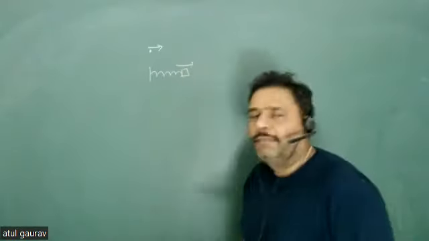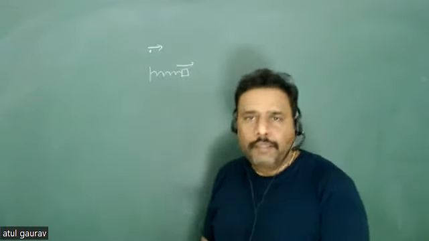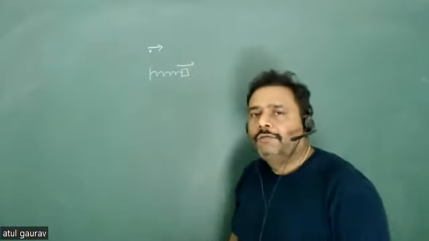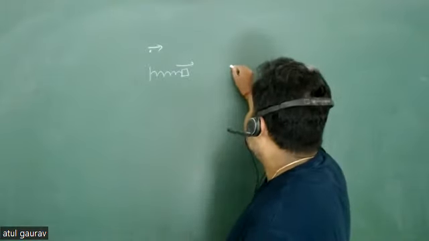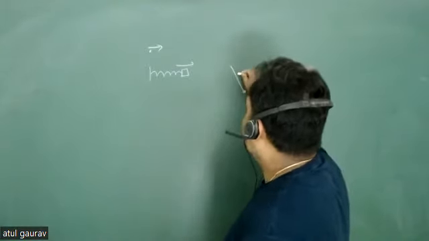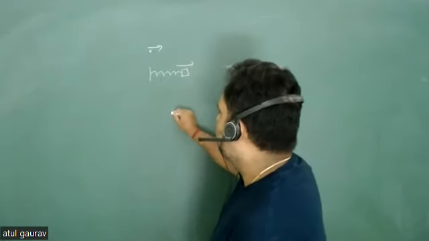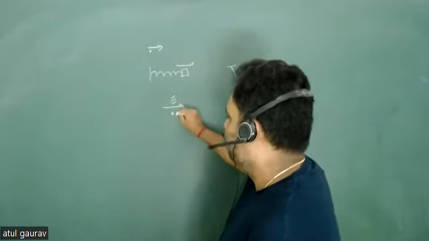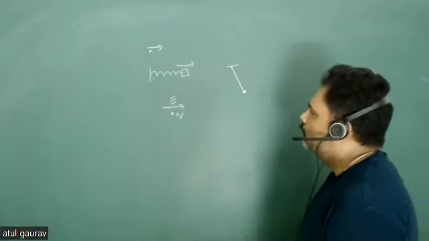You know that the spring mass system is a manifestation of simple harmonic motion, and it is one of the fundamental systems which will execute simple harmonic motion. You have a simple pendulum, a very fundamental system. You have a particle with some charge, and you are putting it in an electric field.